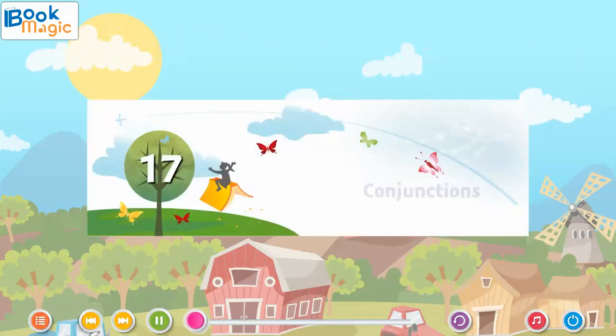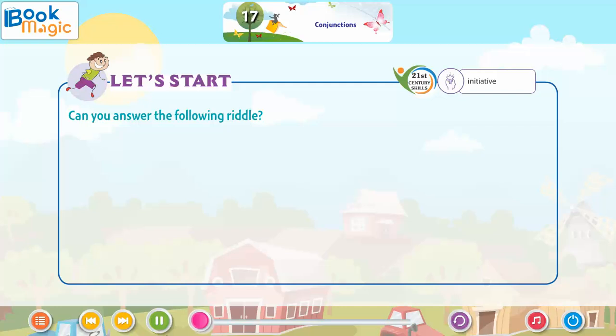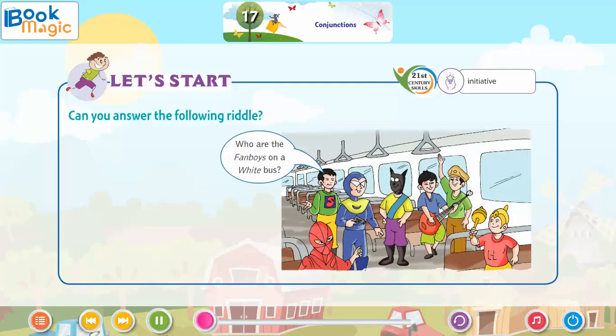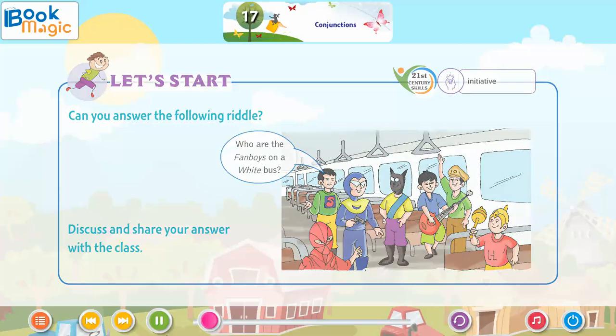Lesson 17. Conjunctions. Let's start. Can you answer the following riddle? Who are the fanboys on a white bus? Discuss and share your answer with the class.